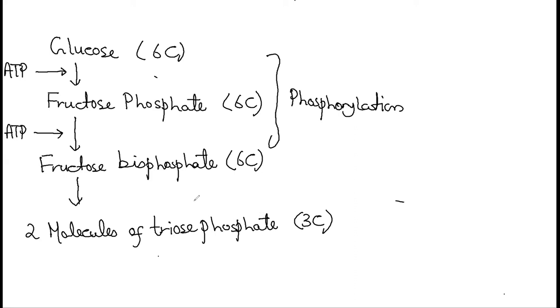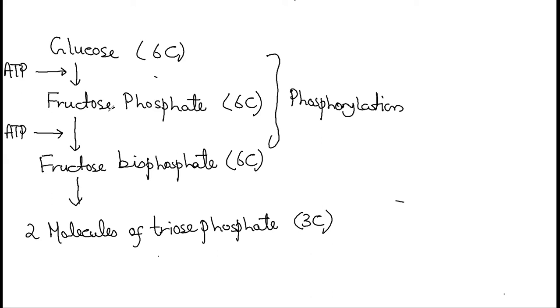And why we are not saying bisphosphate: because fructose bisphosphate breaks up into 2 molecules of triose phosphate. So one phosphate group goes with one triose molecule and the other phosphate group goes with the other triose molecule. And one thing from the start: why does glucose need to be phosphorylated?